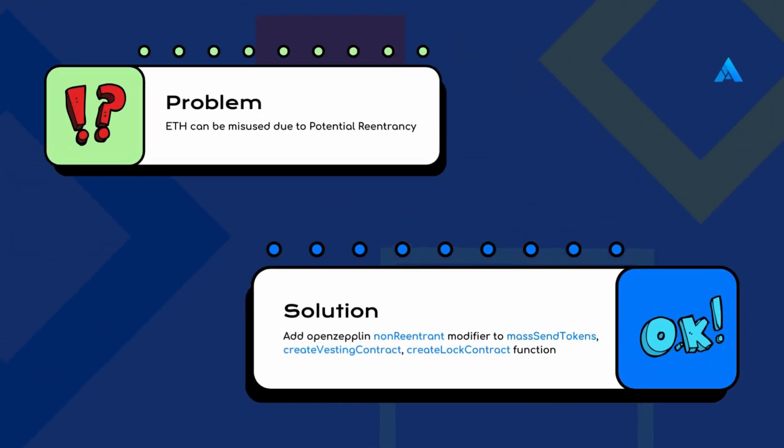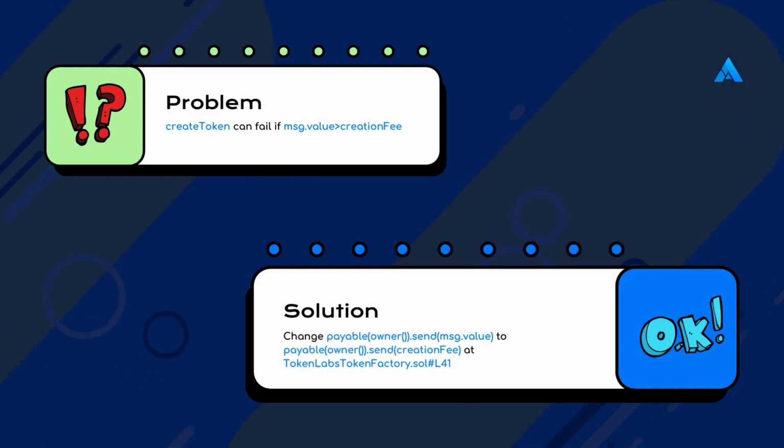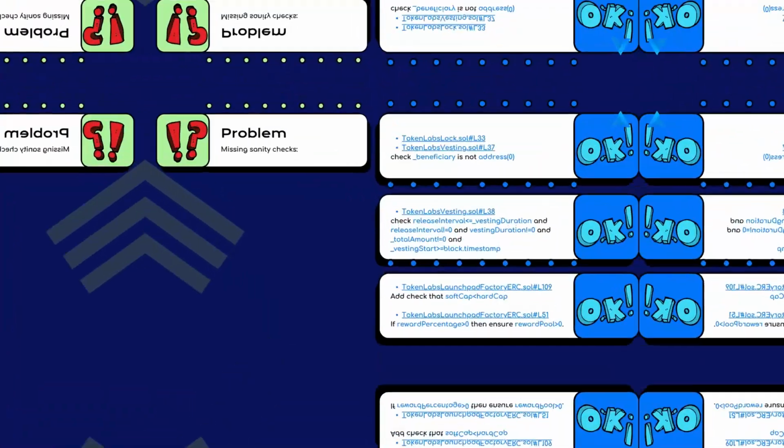ETH can be misused due to potential reentrancy. Add the OpenZeppelin nonReentrant modifier to mass send tokens, create vesting contract, and create lock contract functions. Create token can fail if the message value is higher than the creation fee. Change payable owner.send message.value to payable owner.send creation fee at TokenLabs, tokenfactory.sol, line 41.